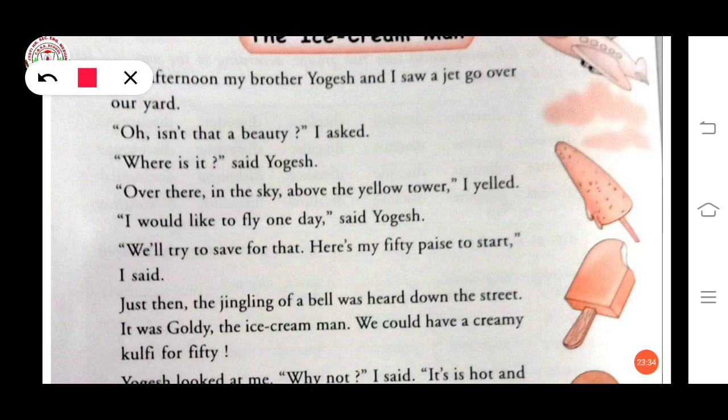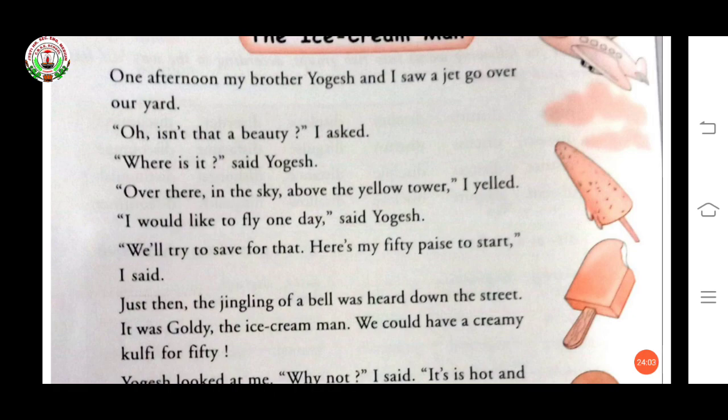One afternoon, my brother Yogesh and I saw a jet go over our yard. Okay, you just have to underline. "Why, oh, that's a beauty," I asked. "Where is it?" said Yogesh. "Over there in the sky." See the sky, SKY.